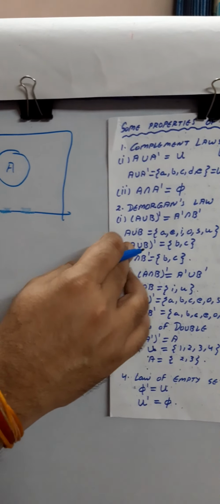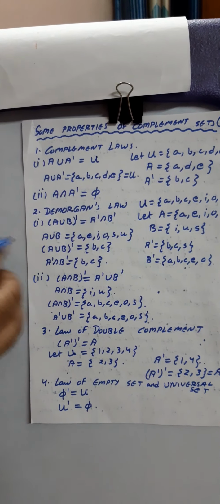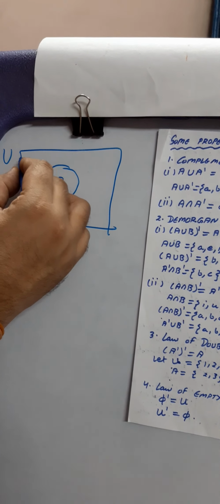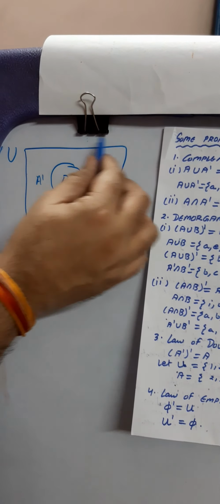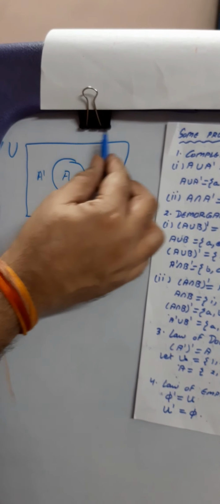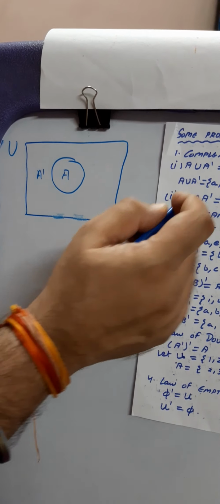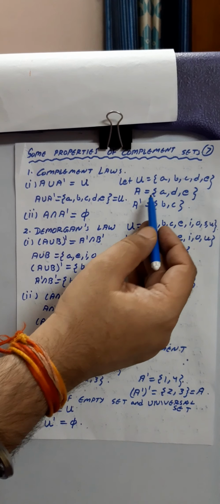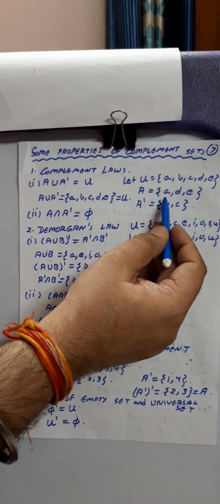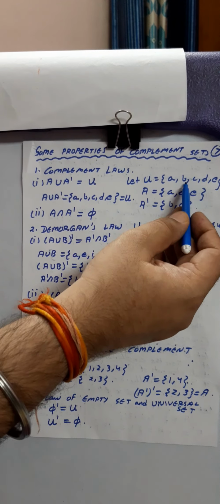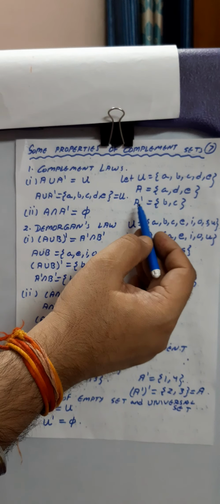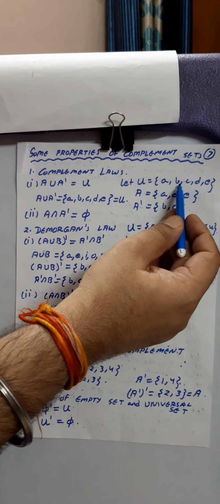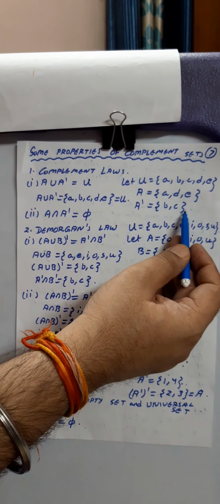Now, if I want to find the union A union A dash, when I am finding a union, what does it mean? It completes the entire universal set over here. For example, let the universal set be A, B, C, D, E and I have taken A as A, D, E because it is a subset of this universal set. Now what is A dash? Leave the elements A, D, E over here. What is left? That is B and C over here.